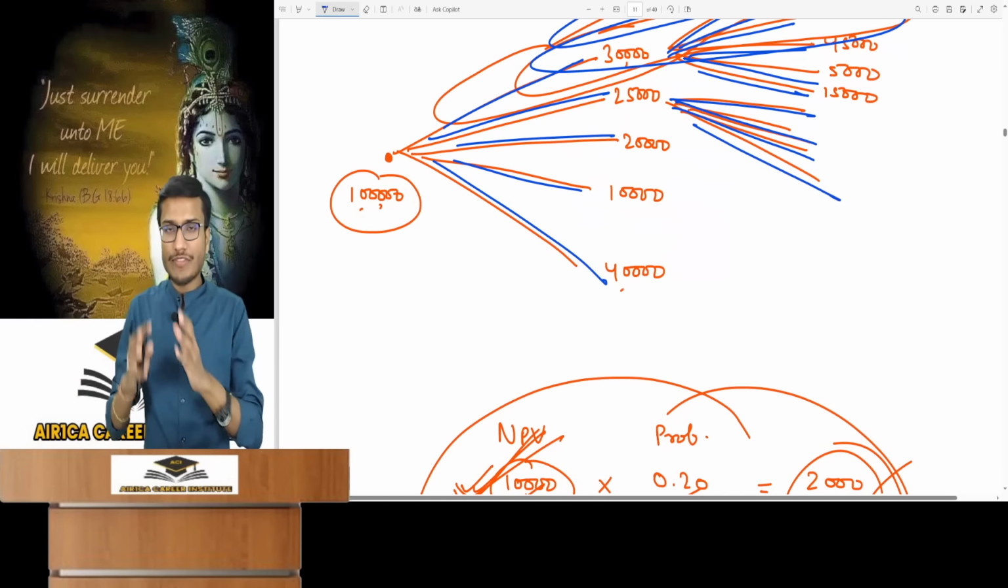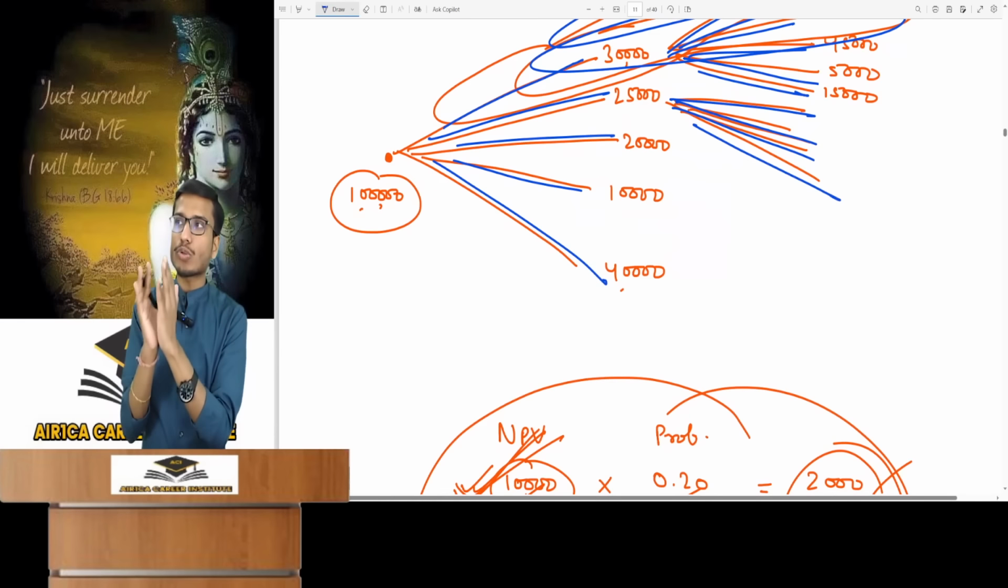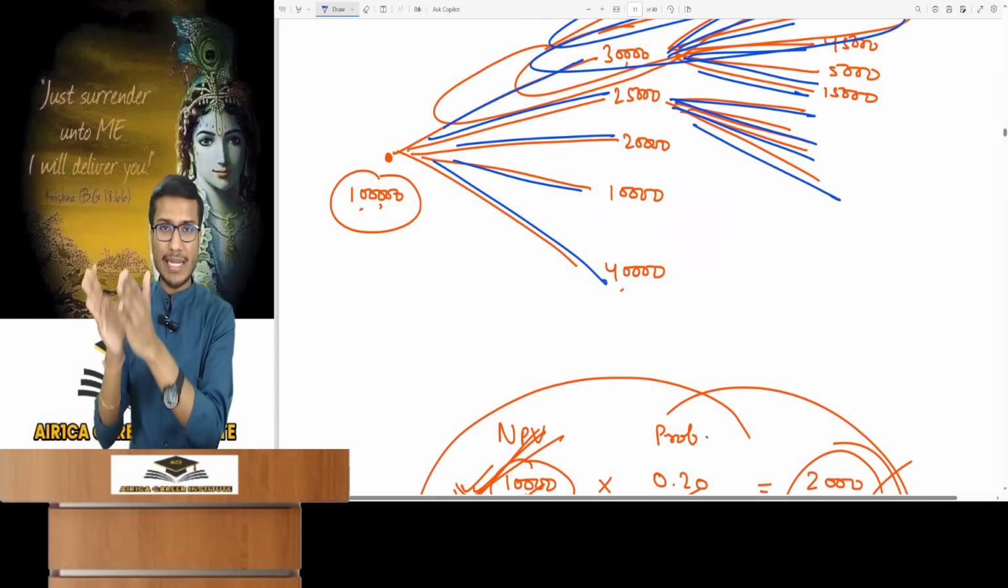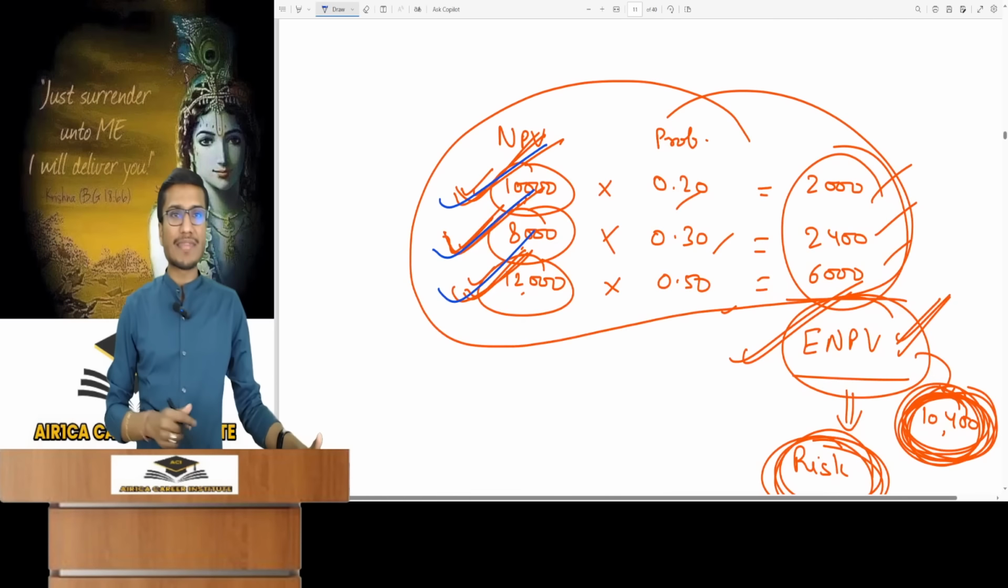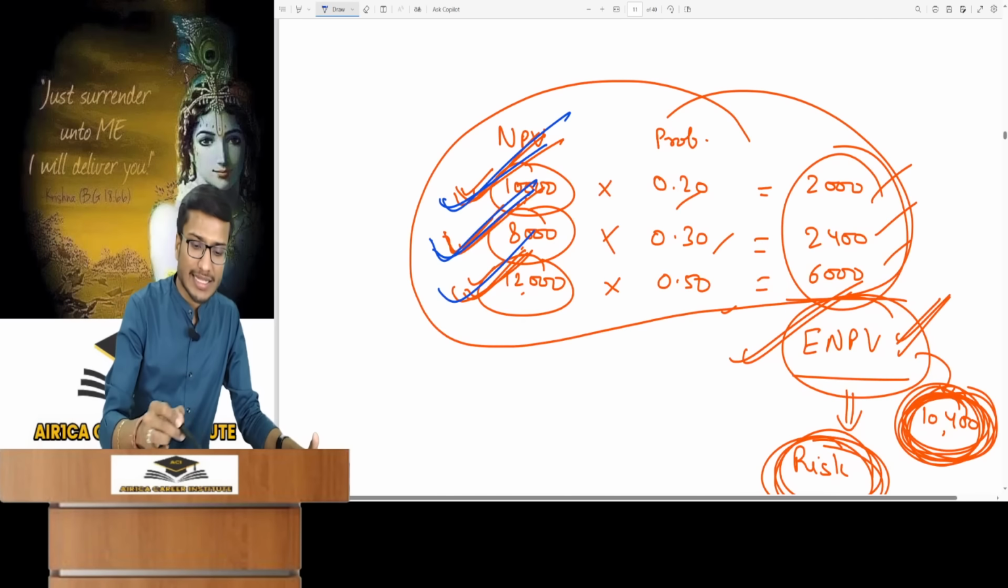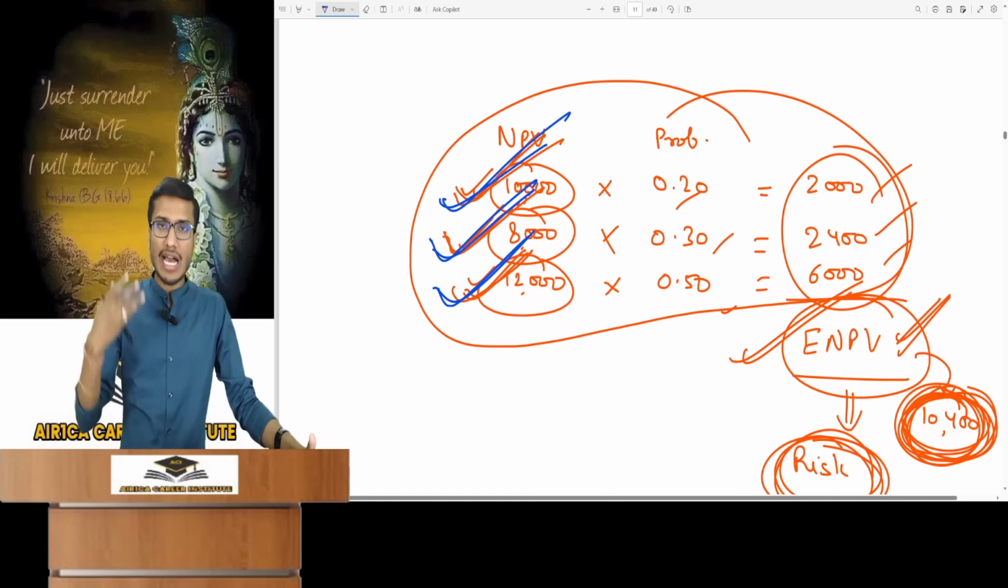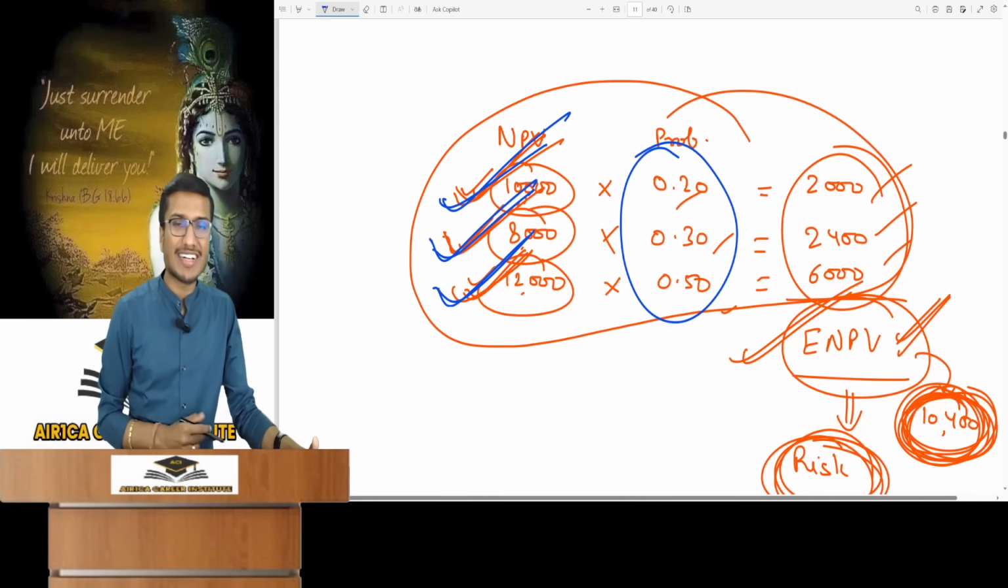I will explain all these things in detail. If there are multiple cash flows, it simply means your project will naturally have various NPVs. You see, we have 3 different project NPVs. My project might give NPVs of 10,000, 8,000 or 12,000. Different NPVs would arise from varied cash flow estimates, and their probabilities are given.